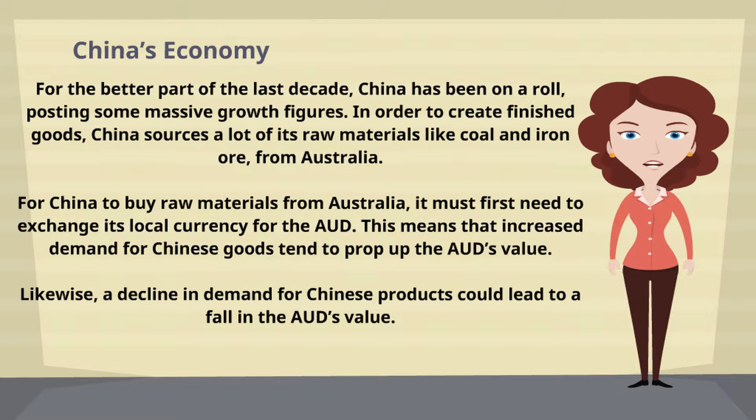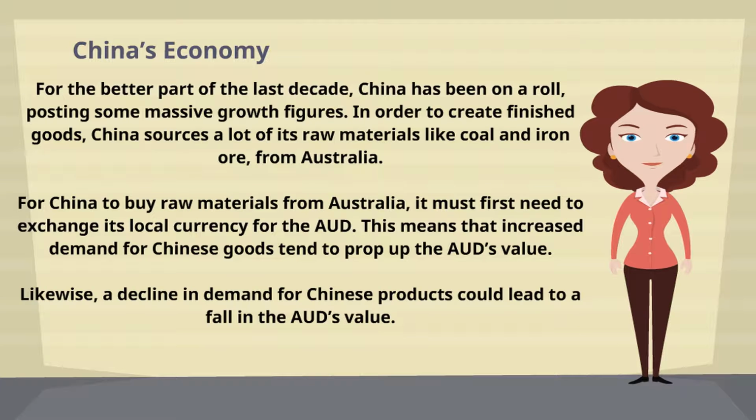China's economy. For the better part of the last decade, China has been on a roll, posting some massive growth figures. In order to create finished goods, China sources a lot of its raw materials like coal and iron ore from Australia. For China to buy raw materials from Australia, it must first exchange its local currency for the AUD. This means that increased demand for Chinese goods tends to prop up the AUD's value. Likewise, a decline in demand for Chinese products could lead to a fall in the AUD's value.